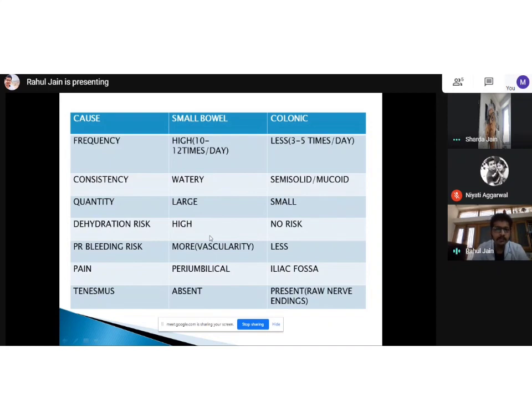So what are the points which will make you differentiate? First of all, which I feel is the most reliable, is quantity and frequency.